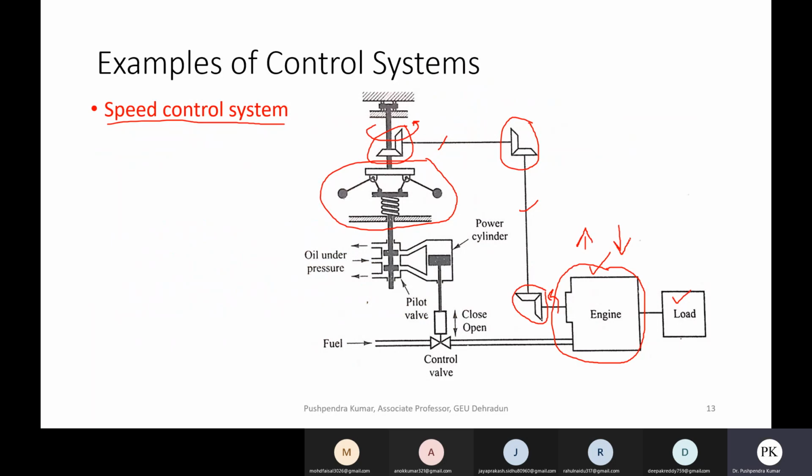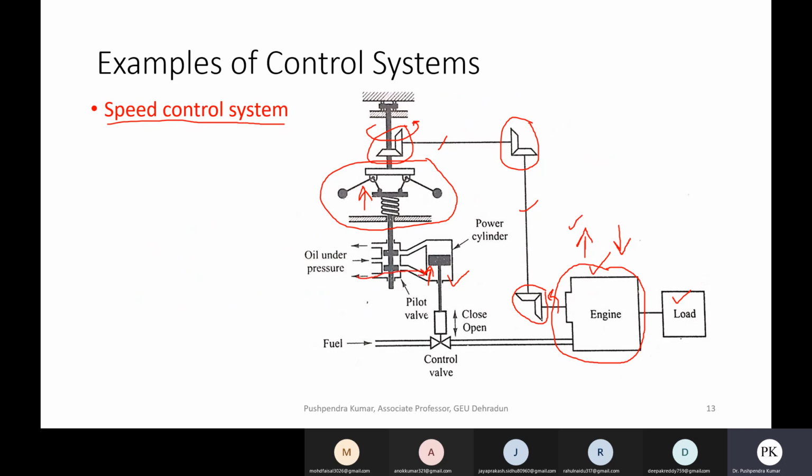The moment the engine speed is more with respect to the reference speed, there will be more centripetal force on this governor, and due to more speed, this governor will move upward, and due to this upward motion, this valve will also move upward, because oil will enter from this side.